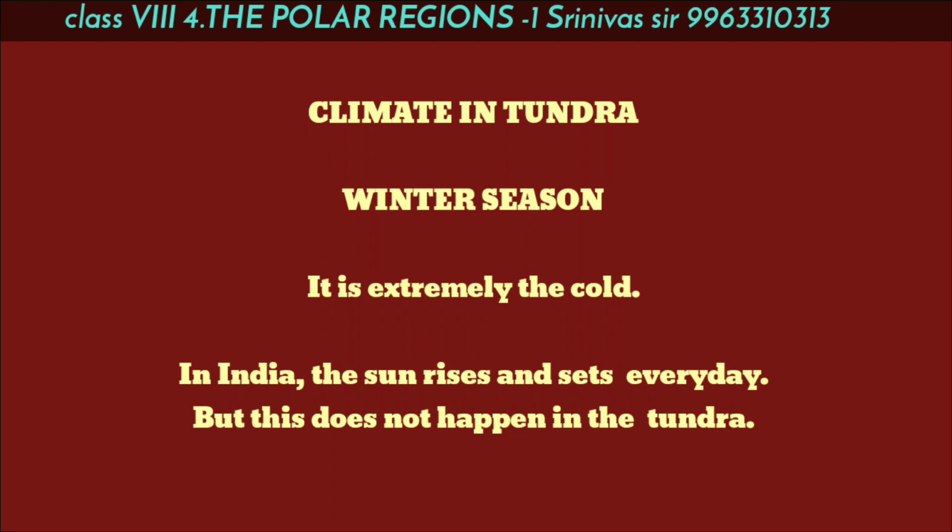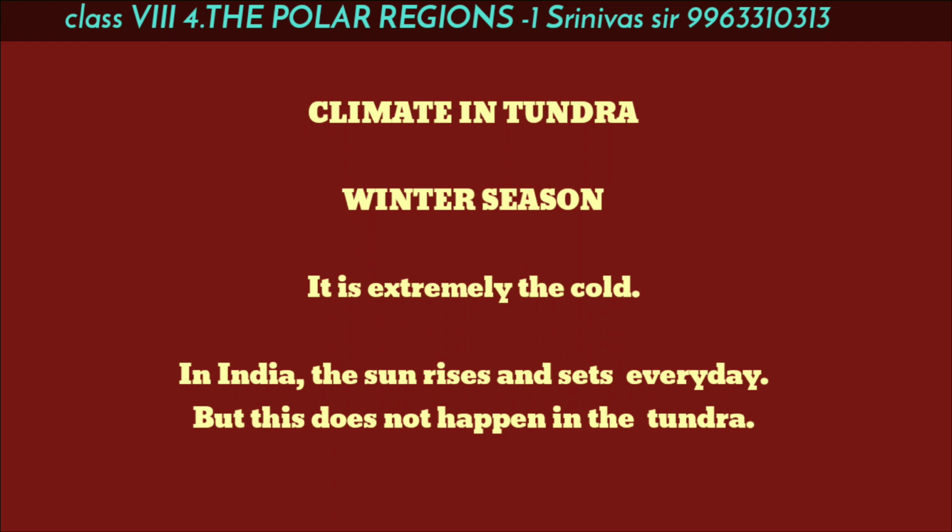In our country India, we can see the sun daily. The sun rises in the morning and sets in the evening. So 12 hours a day and 12 hours night. But this does not happen in the Tundra region.